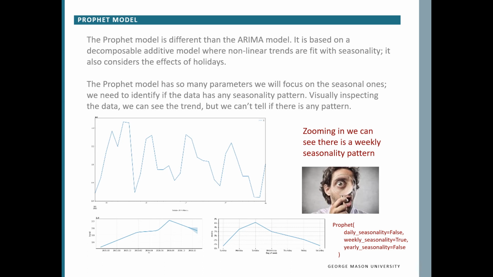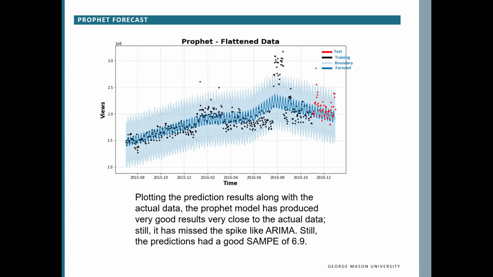Now let's fit our training data and make a forecast for our test data. Here you go. The Prophet model has produced very good results, very close to the actual data. Still, it has missed the spike like ARIMA. Still, the prediction has a good SMAPE of 6.9.